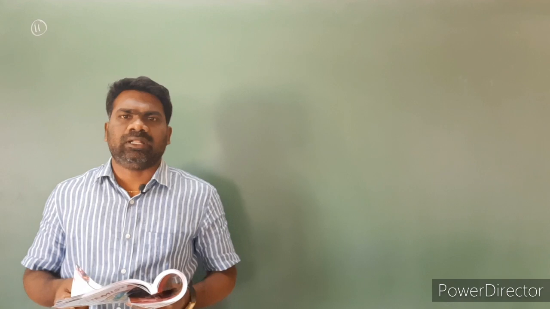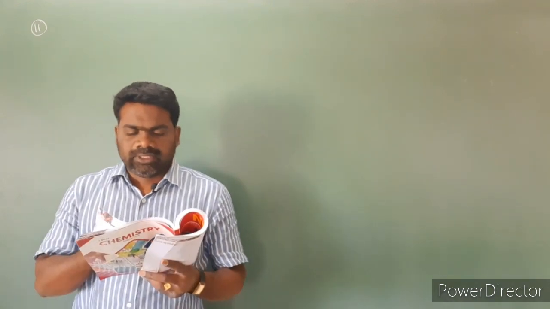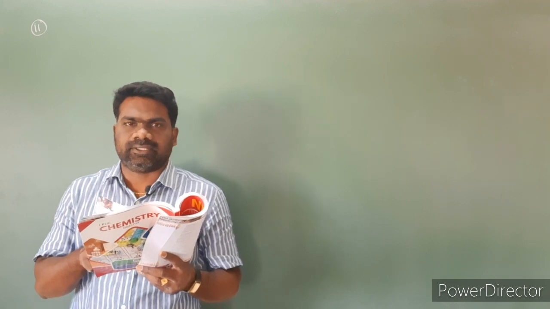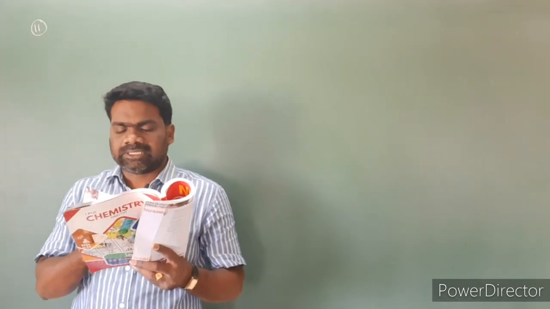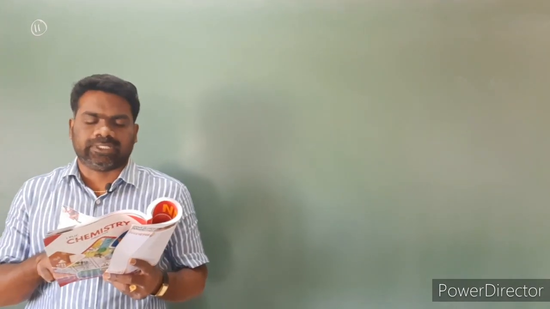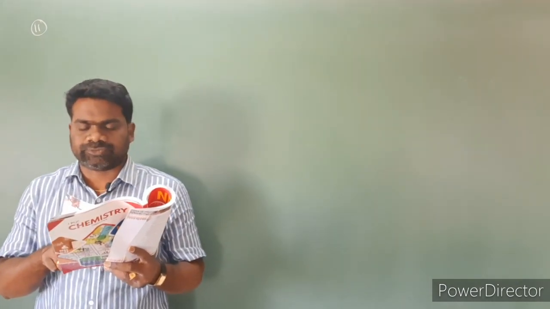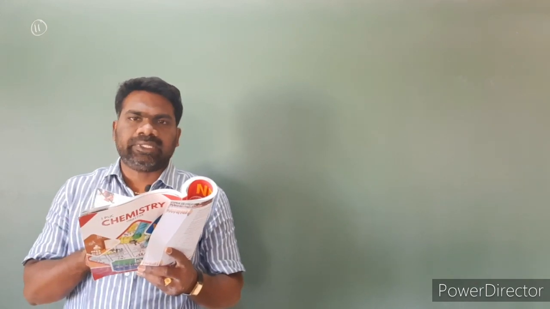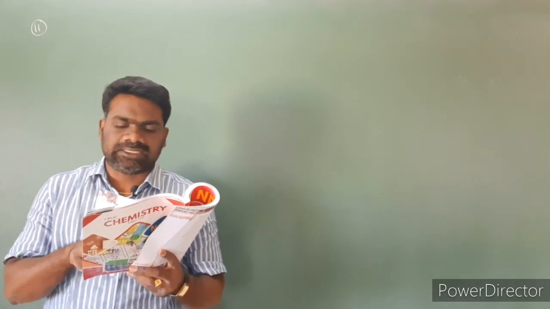Next, question number 11. Which of the following reactions can be followed by its color change? Option 1, SO2 plus O2 gives rise to SO3. Here SO2 is a colorless gas, O2 is a colorless gas, and SO3 is also a colorless gas, so there is no color in the first option. Second option, N2 plus 3H2 gives rise to 2NH3. N2 is a colorless gas, H2 is a colorless gas, and ammonia is also a colorless gas. So the second is also an incorrect option.